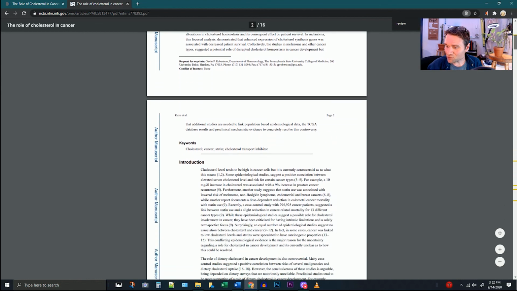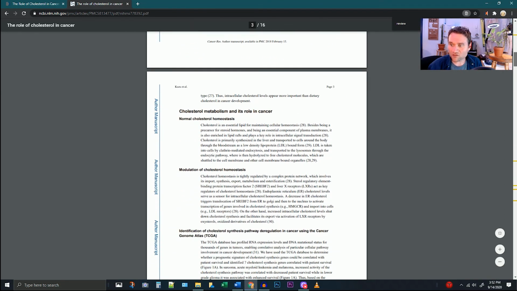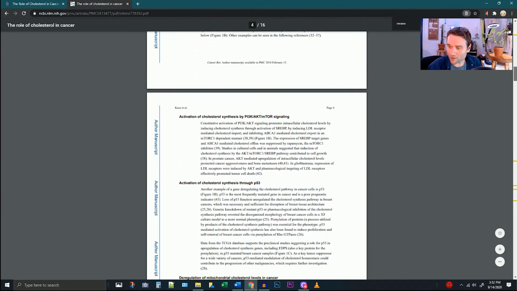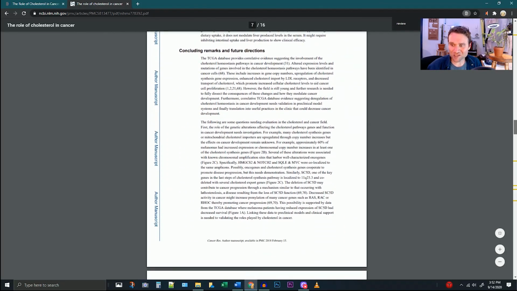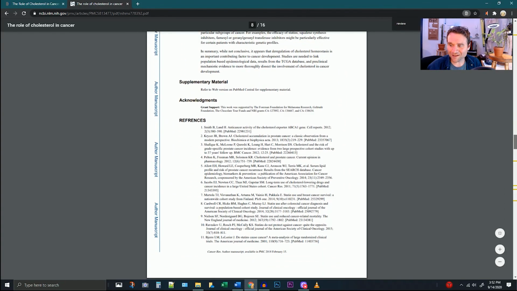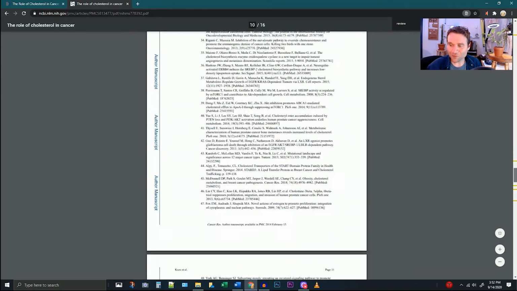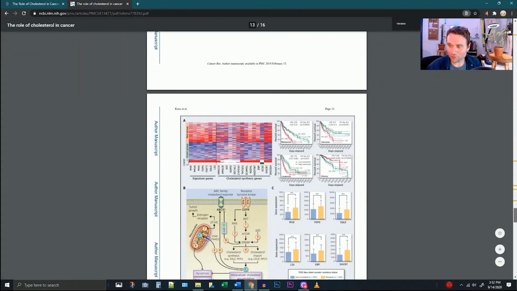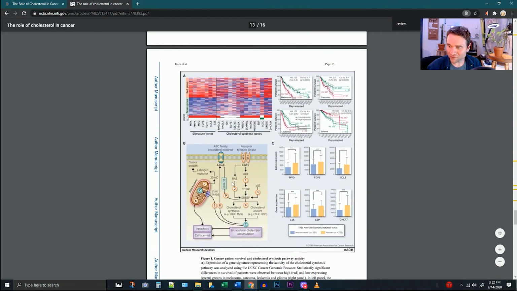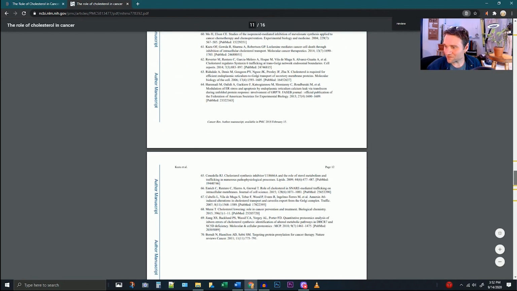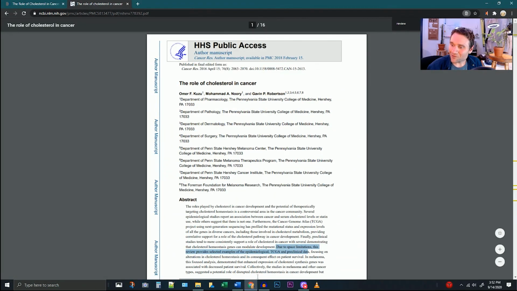But let's see here. We got abstract, introduction, and then we start breaking it into categories, different categories of material. There's no methods section here. No experiment was done. And then we have references. So this is a review paper. So they went through 70 different papers in order to come to their conclusions here. There are some of these illustrations I was talking about you find in the reviews. Very nice. So this would not work as your primary research, but it might fulfill your review paper requirement. And like I said, these are generally easier to read.